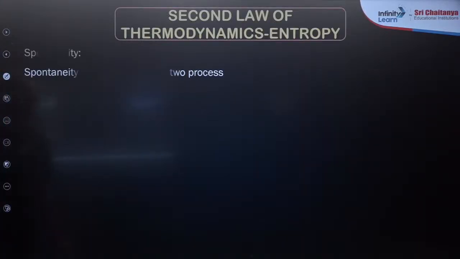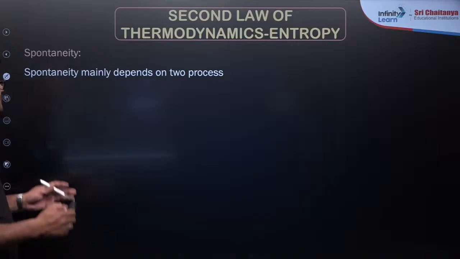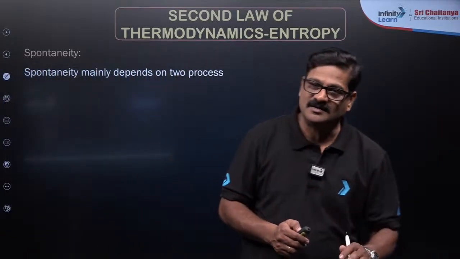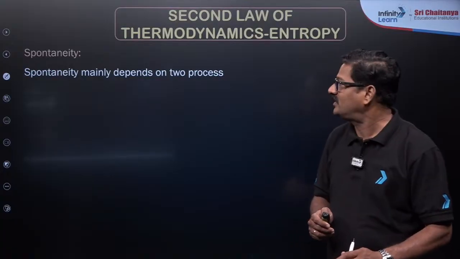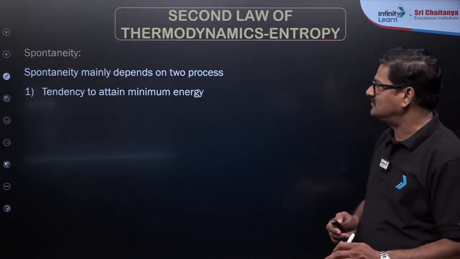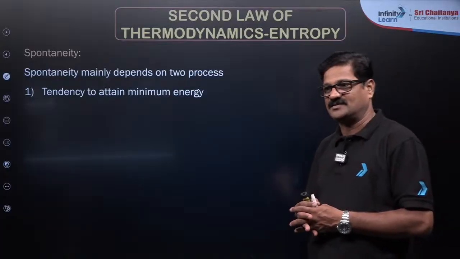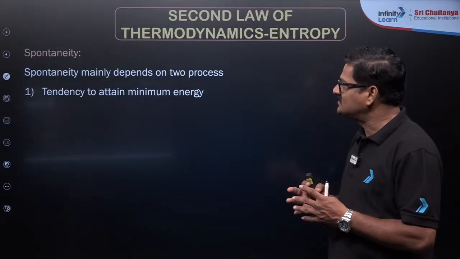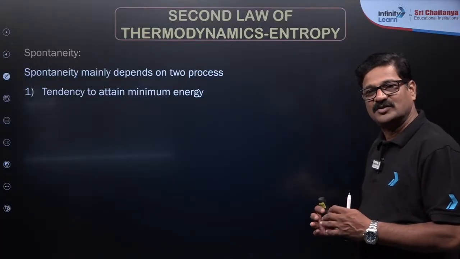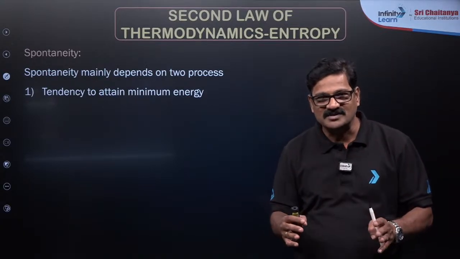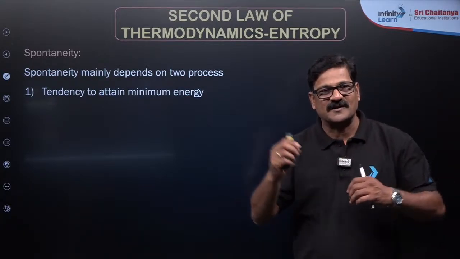And the second law of thermodynamics application: spontaneity. Spontaneity mainly depends on two factors, energy and entropy, right beta? And the tendency, why the process always tries to be spontaneous: the tendency to attain minimum energy by virtue of nature. Energy and stability are inversely proportional.